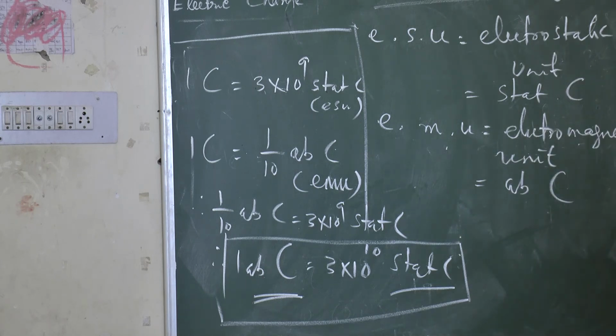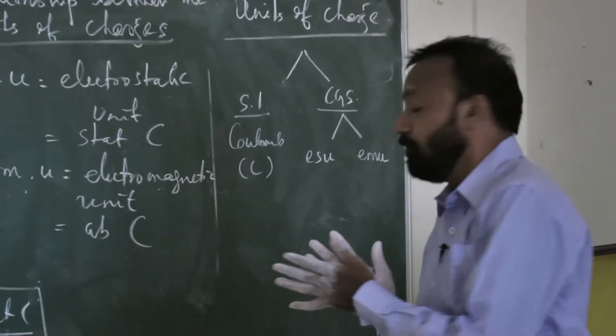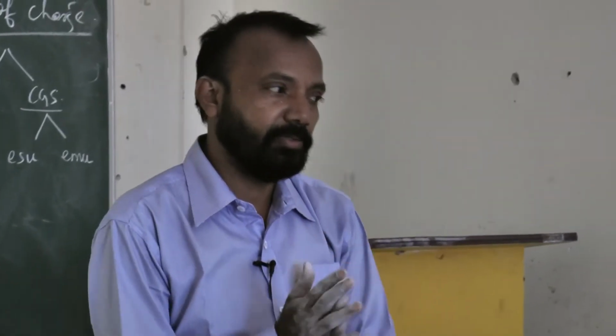Okay. In the next class, we will discuss other properties of the frictional method, just revise it, and then go to Coulomb's law, Coulomb force of interaction. Before that, you should read it and come. If there is any doubt, you can note it and come. We will discuss it in the next class. Okay. Thank you.